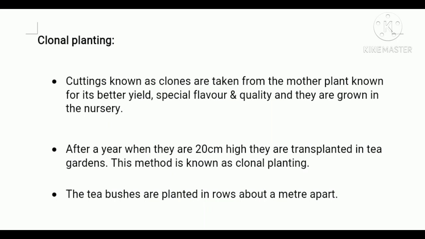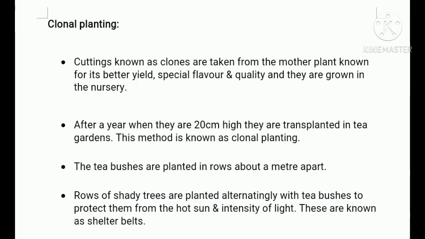Well, the tea bushes are planted in rows about a meter apart. Rows of shady trees are planted alternately with tea bushes to protect them from the hot sun and intensity of light. These are known as shelter belts.